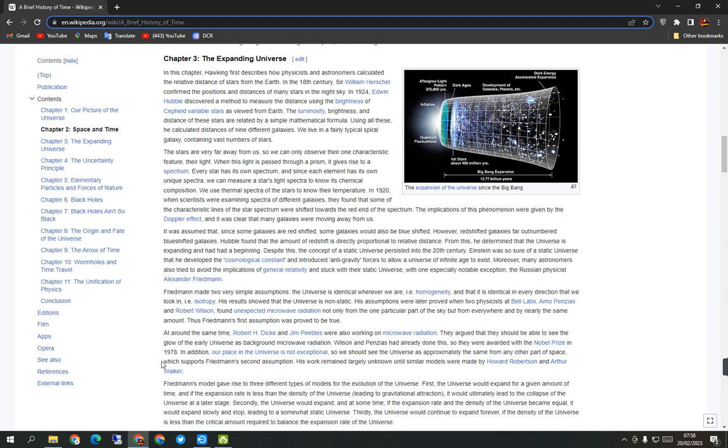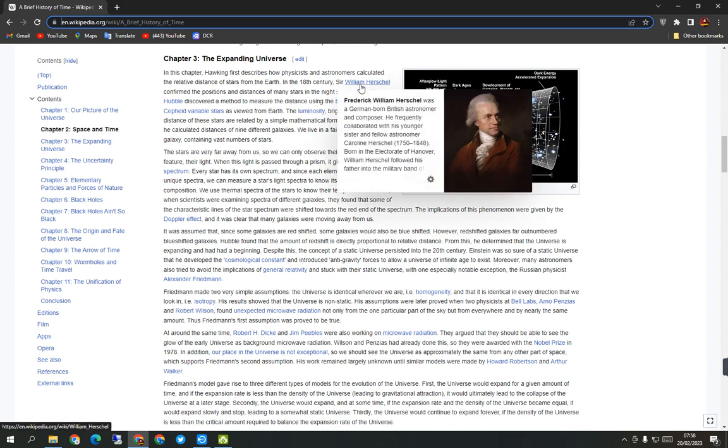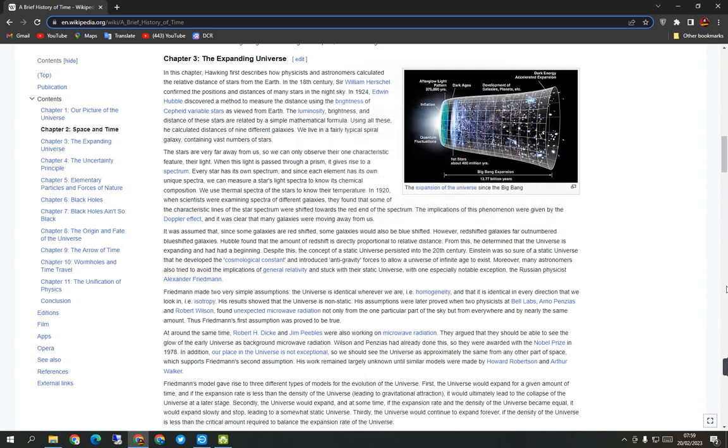In this chapter, Hawking first describes how physicists and astronomers calculated the relative distance of stars from Earth. In the 18th century, Sir William Herschel, Frederick William Herschel, was a German-born British astronomer and composer. He frequently collaborated with his younger sister and fellow astronomer Caroline Herschel, both in the electorate of Hanover. William Herschel followed his father in the military band.